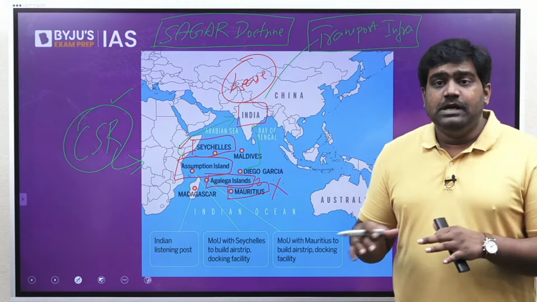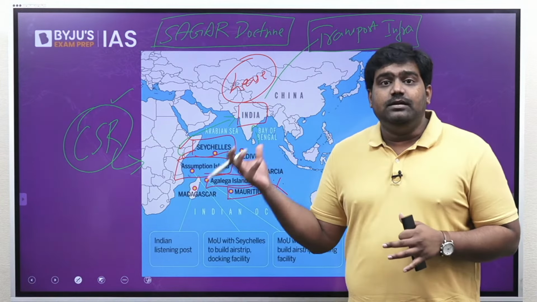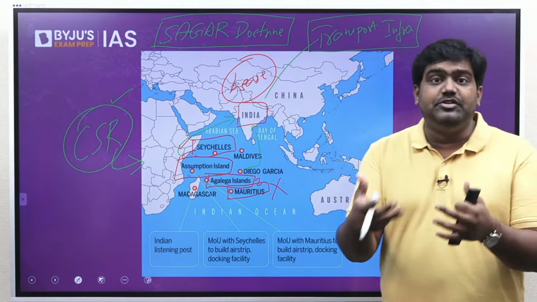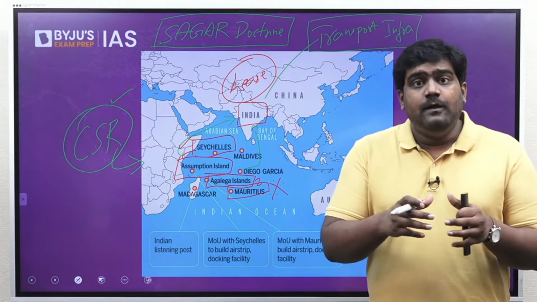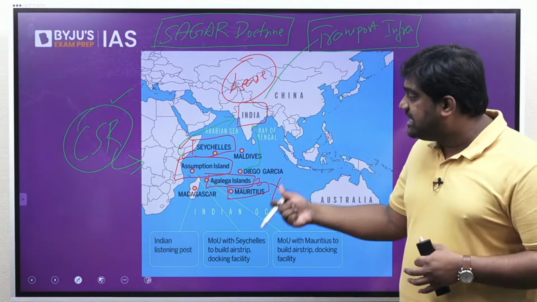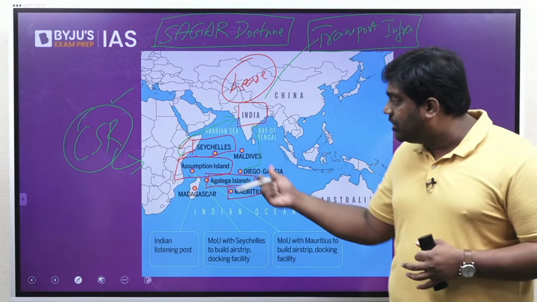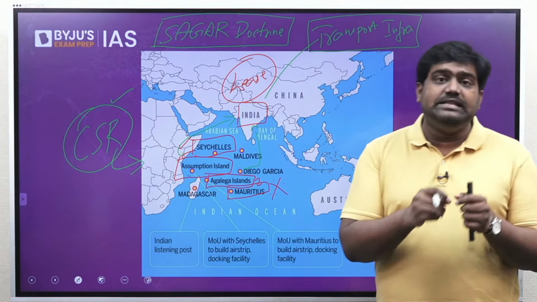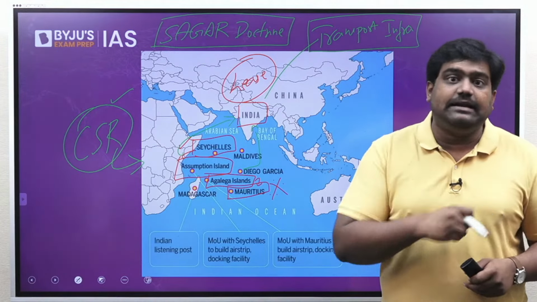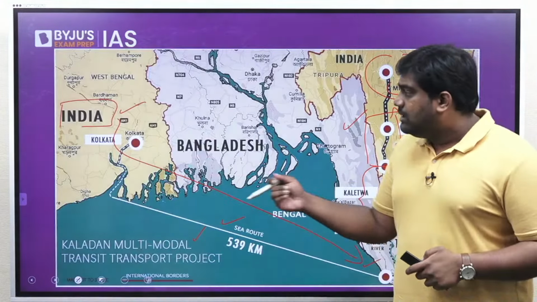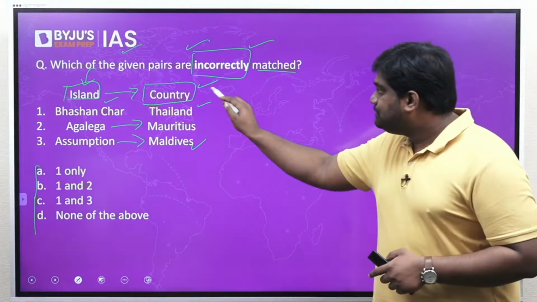Strategic experts believe that India could potentially turn these civilian projects into a military purpose. They could potentially become a military base for India, and of late, these projects have received a lot of opposition as well in Mauritius and Seychelles. That is why the islands are in news, and you should know which country it belongs to and where exactly it is located.